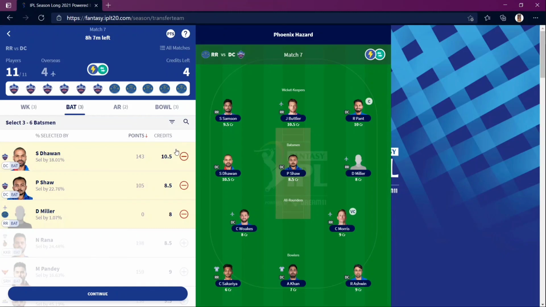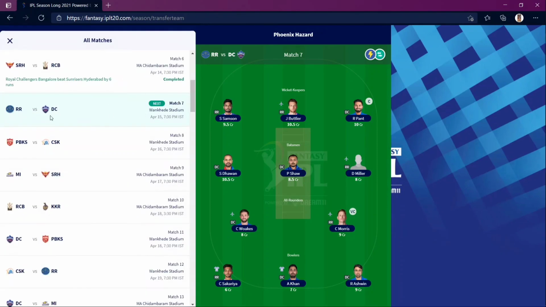I have a lot more fantasy tips, but it is going to be a lengthy video, so I won't be covering all of them. You can use all of them as well. If you see RR versus DC, I'm picking all of them. Next match I'll be removing main players with high credits like Josh Buttler and anyone like Miller.